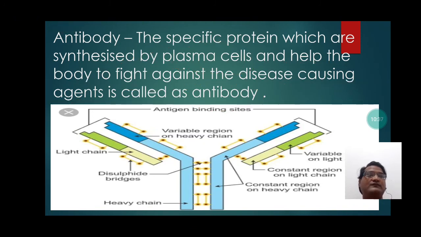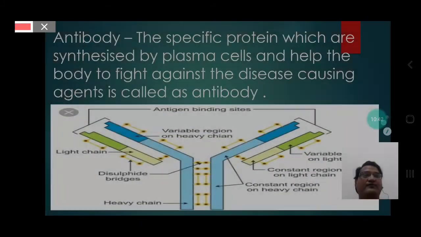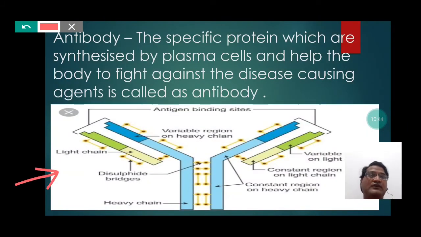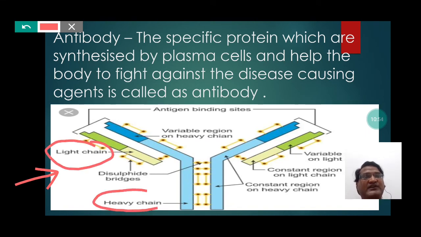So students, let's understand the concept of antibody with the help of this picture. Students, if you concentrate on this picture, then you will be able to notice that there is the presence of light chain and heavy chain, and both of these two chains form the integral component of antibody.